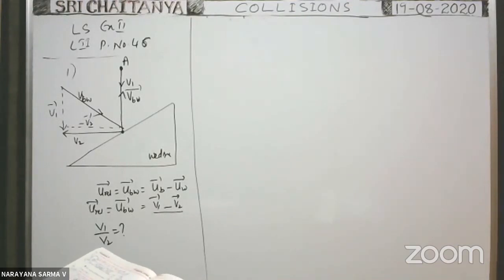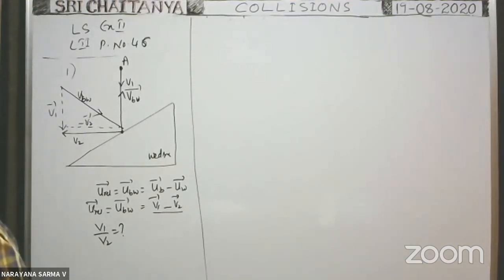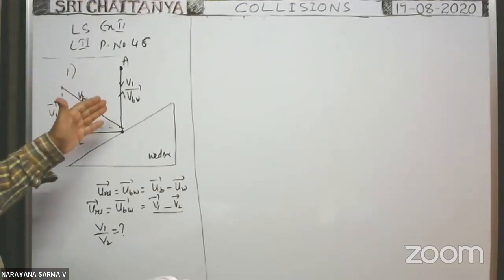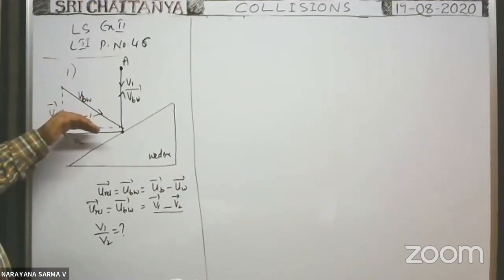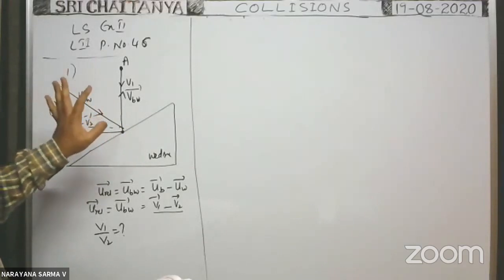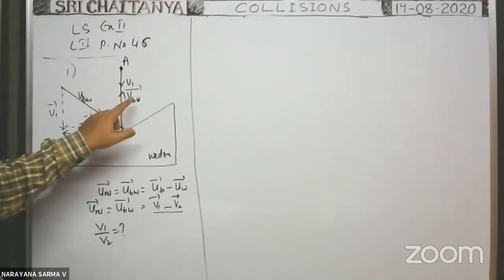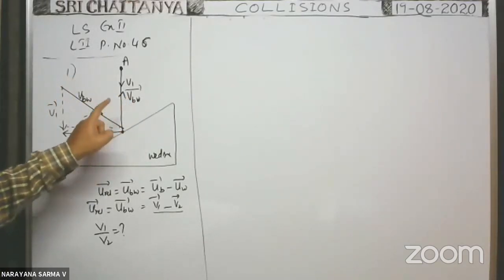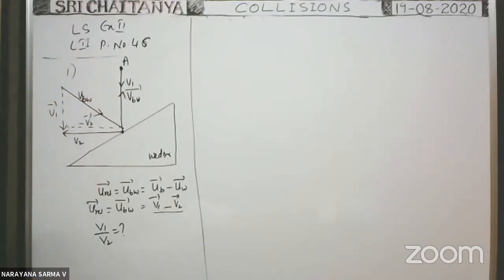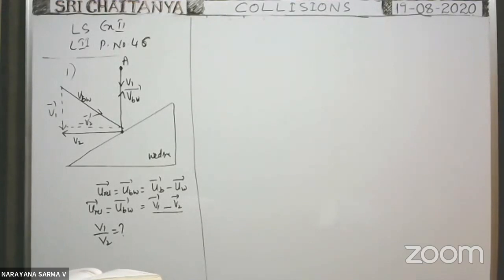So the velocity of the ball with respect to the wedge after collision must be along the vertical direction. That means after collision there should not be any horizontal component of velocity. It must have a vertical component only.